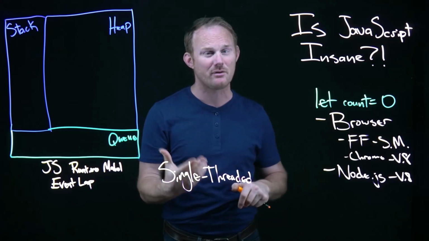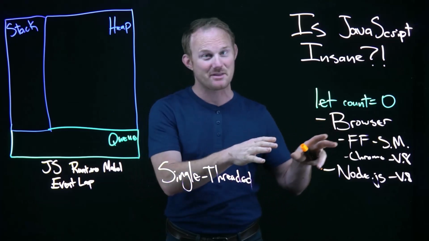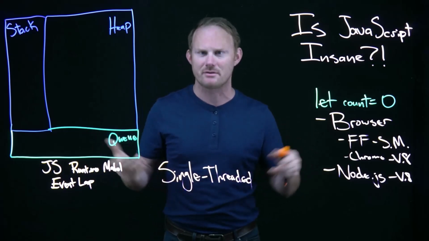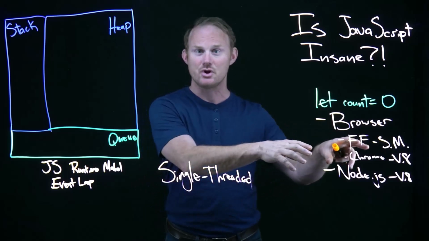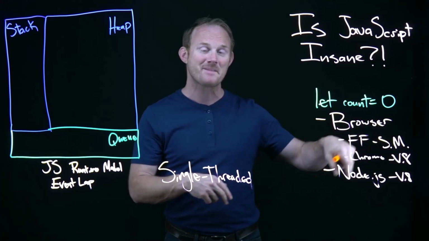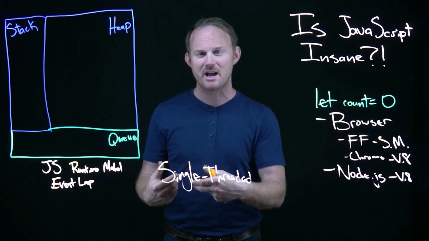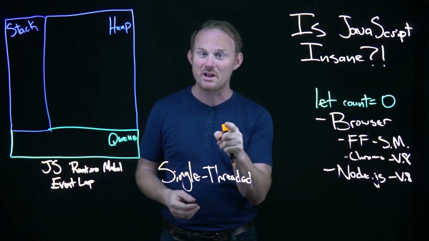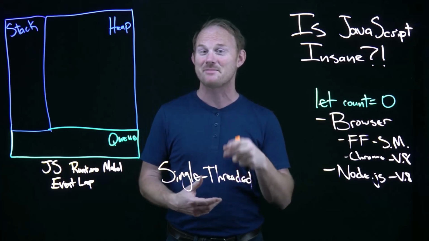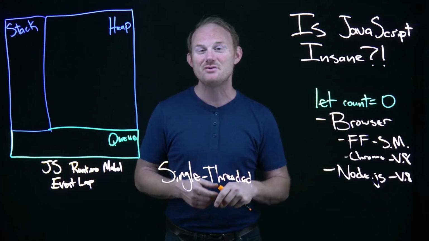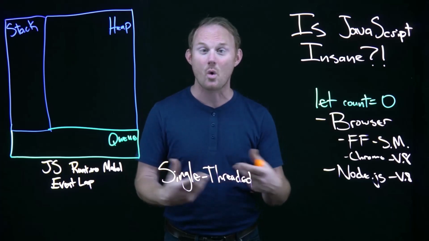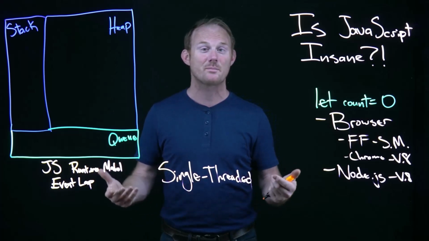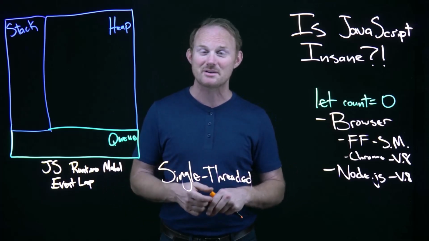Now, this is really powerful for a bunch of reasons. And again, I think that the model is brilliant. But something like C, on the other hand, or Java, C#, the runtime can ask for a thread to start doing something. If it wants to do something at exactly the same time, it can ask for another thread. And so you can have two different things happening at the same time. That's really powerful because you can do multiple things at a time. It's also really dangerous because you might have two threads that are trying to run the same code or do an operation and modify or manipulate data at the same time, and the program can lock up. So there are good things and bad things about both.